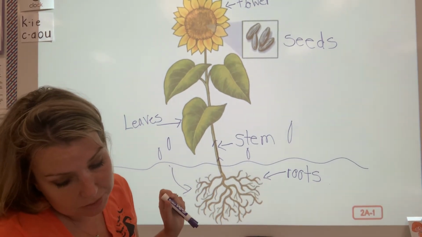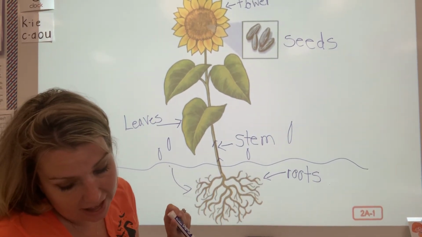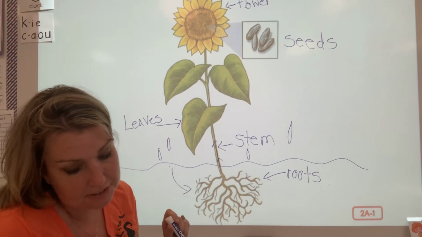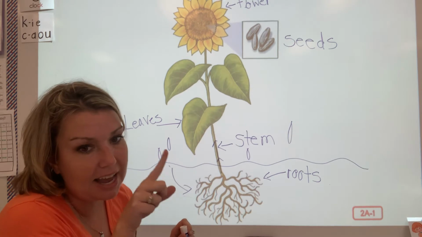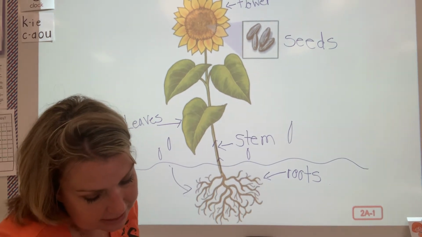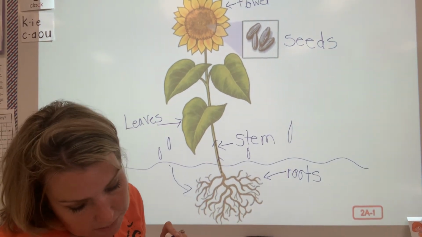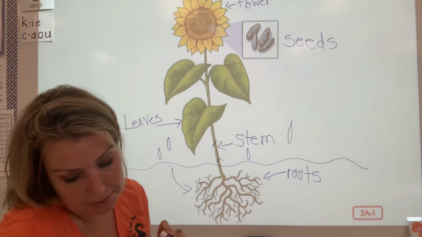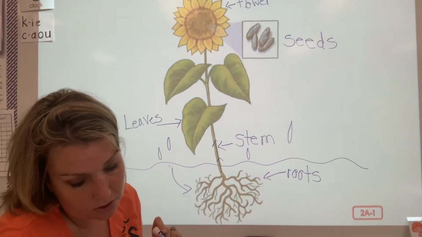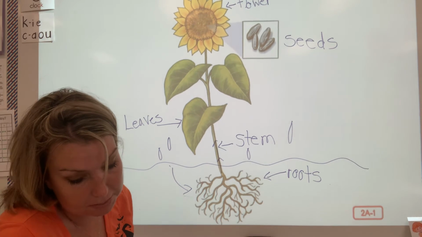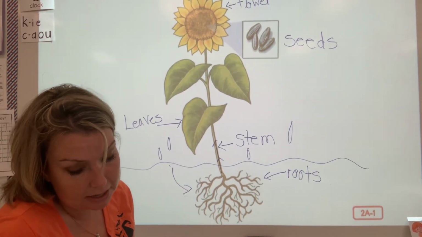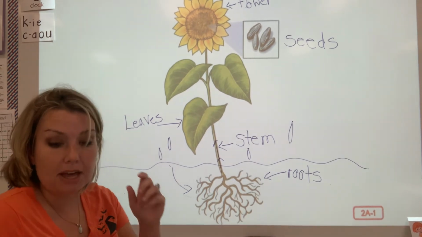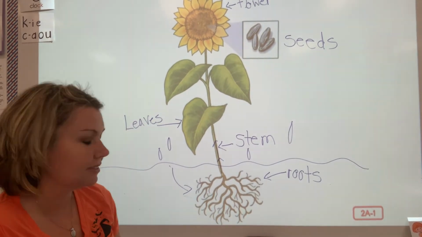One sunflower seed is only about half the size of your fingernail. So look at your fingernail. A sunflower seed is half the size of your fingernail. It's tiny. If the seed of a sunflower plant is put into the soil, it will make new sunflower plants. Sometimes people eat the seeds from some plants. You may have eaten sunflower seeds yourself.